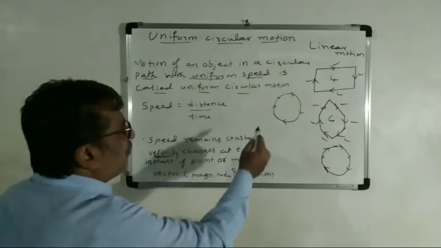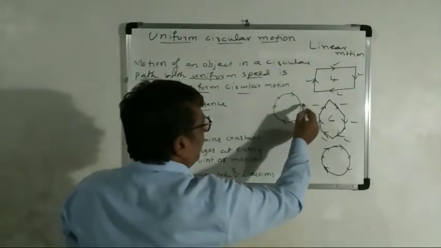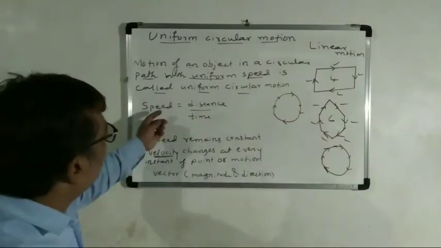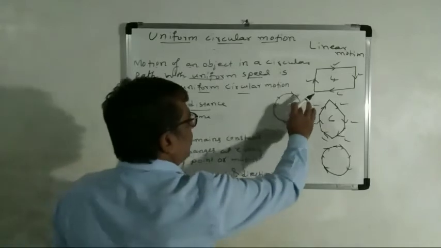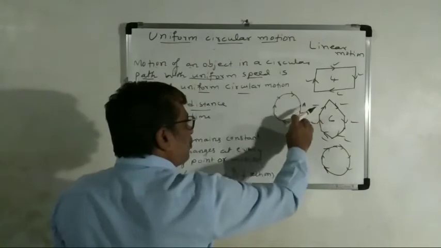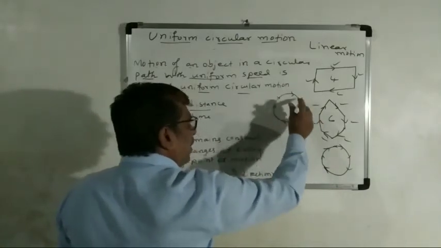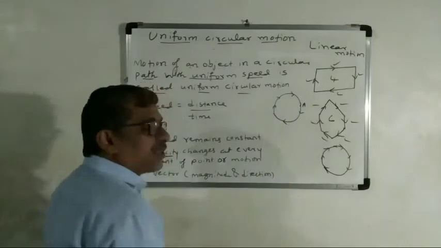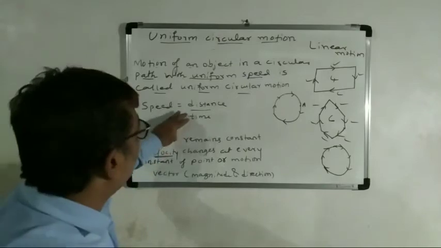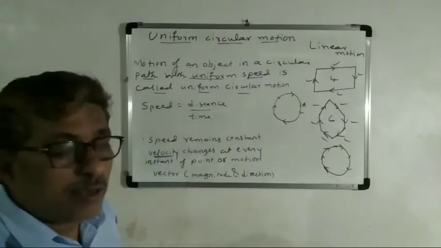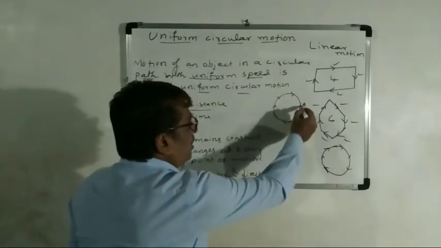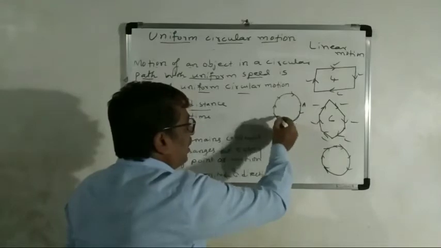Okay, students? See, for example, if the object starts here from A, point A will be decided here. From it moves up to the complete path. Then what about the distance? You know the speed formula: speed is equal to distance upon time. But here how do we find the distance? The object starts here and completely takes the circular path.